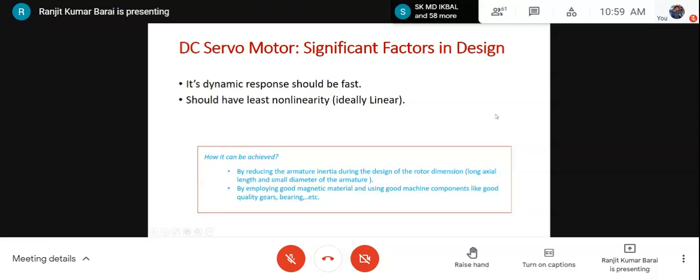So how can it be achieved? By design. How? If I want to make the system fast, as it is a moving system, the inertia should be kept low. In a DC motor, the inertia of the rotor is important for making it faster. So I must keep the inertia of the motor to a low value during the design.